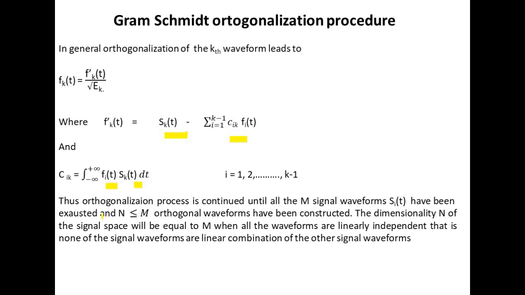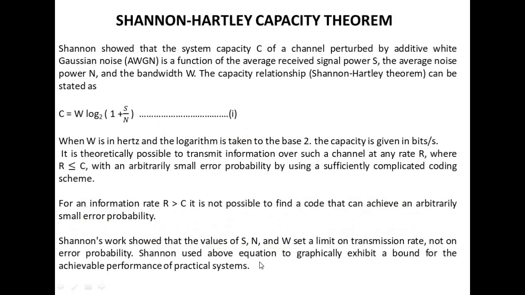Thus the orthogonalization process is continued until all the M signal waveforms have been exhausted and we have got N, which is less than or equal to M, orthogonal waveforms constructed. The dimensionality N of the signal space will be equal to M when all the waveforms are linearly independent. That is, none of the signal waveforms is a linear combination of the other signal waveforms.